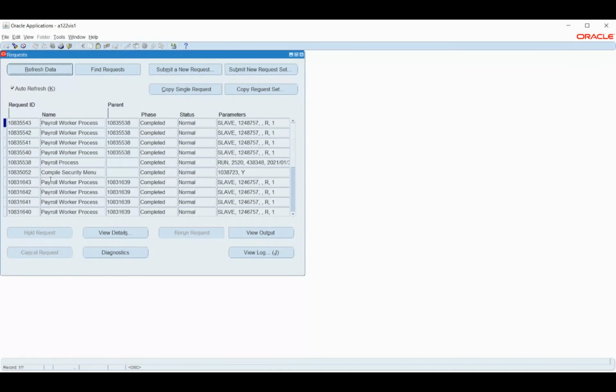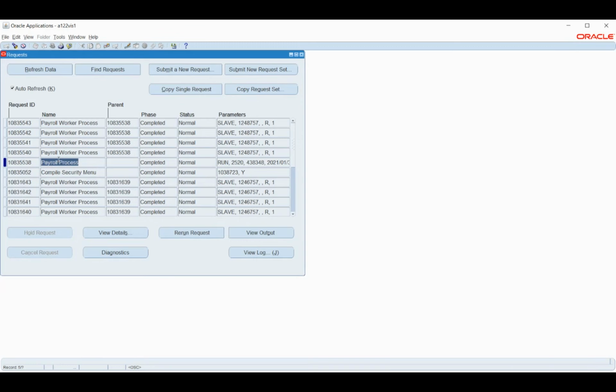This one only, sir, the first one. 10835543. That is the one we completed now. These are child processes which will trigger to complete this payroll process. But the program that we ran is the payroll process, the 538.